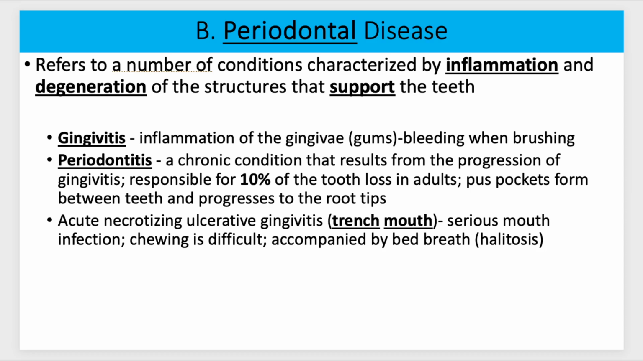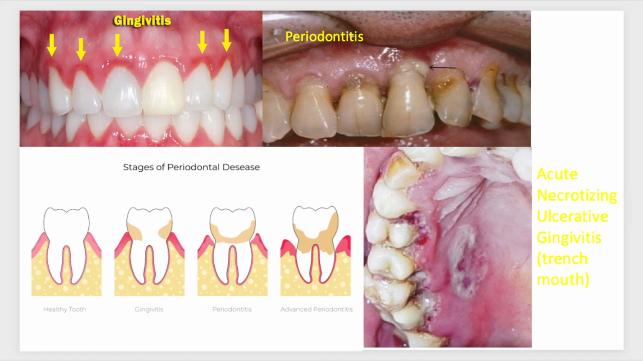Trench mouth can have a contributing factor of high levels of stress, which actually compromises your immune system and can lead to trench mouth. So here are some pictures of this. In the top left picture, that's inflammation of the gums. You see where it's nice and red. So that would be gingivitis.